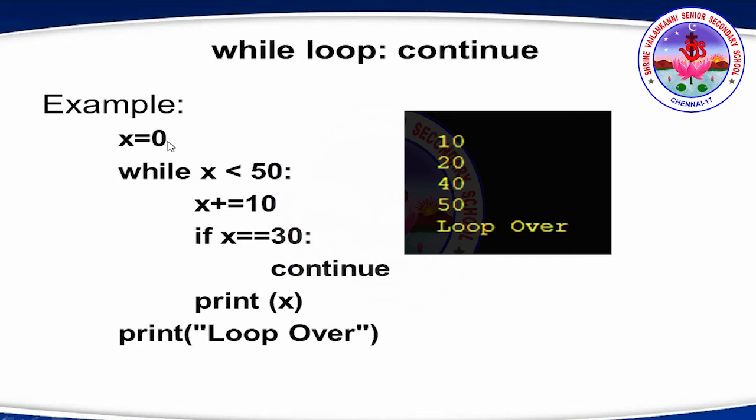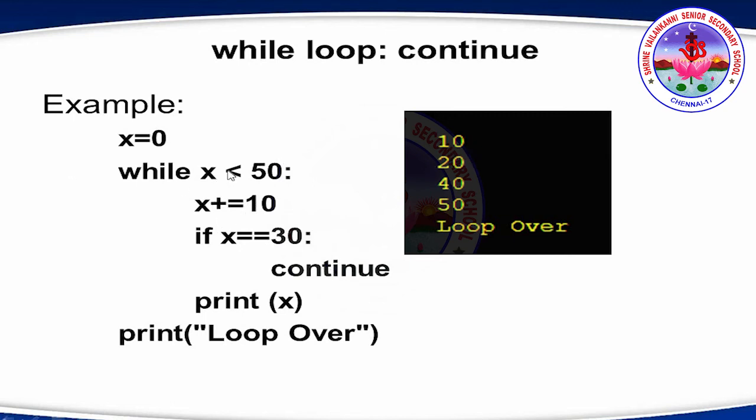Initially x is 0. When we get in, x becomes x plus 10, that is 10. So when the condition 0 is less than 50 is true, it goes in and x becomes 10 because it is 0 plus 10. So this is not equal to 30. So it prints and comes out, because this print statement will be executed since the if condition is false here. Okay. Now x is 10.